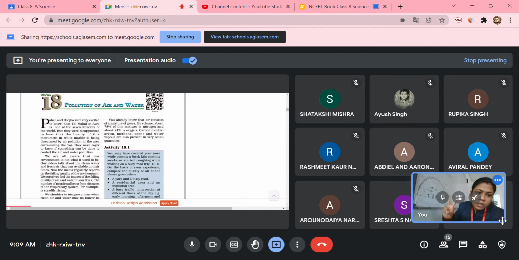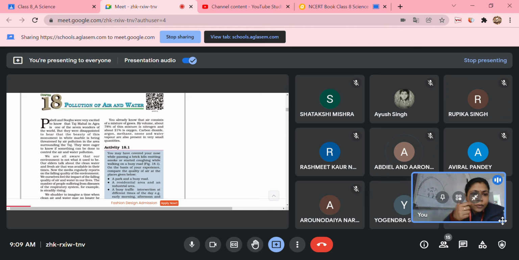Am I clear? These two terms are clear. Greenhouse effect, that was a good one earlier, but it has increased so much. The greenhouse gases increased so much due to pollution. Now it has given a phenomenon called global warming. Is this clear? Yes, ma'am. One more thing we are going to read.